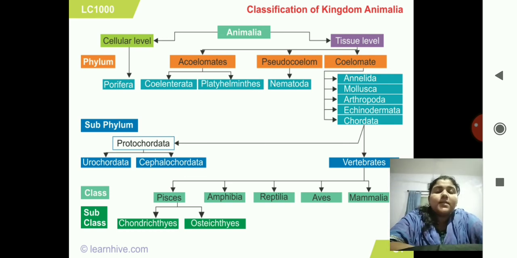In Protochordata, there are again subdivisions, Urochordata and Cephalochordata. In Vertebrata, there are again classes: Pisces, Amphibia, Reptilia, Aves and Mammalia. In Pisces, again there are two subclasses, Chondrichthyes and Osteichthyes. Chondrichthyes are the cartilaginous fish, and Osteichthyes are the bony fish.